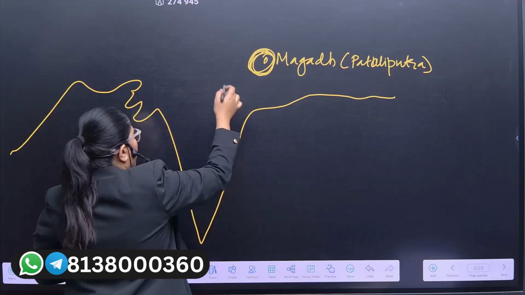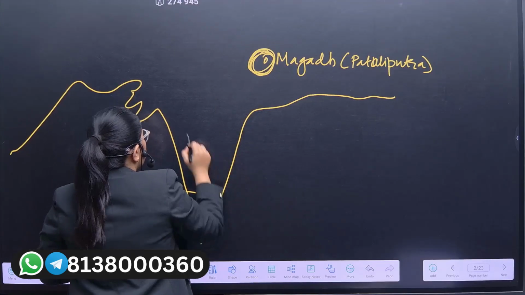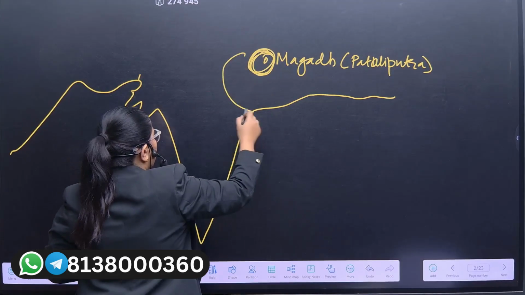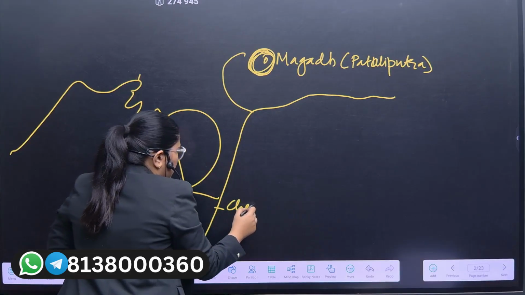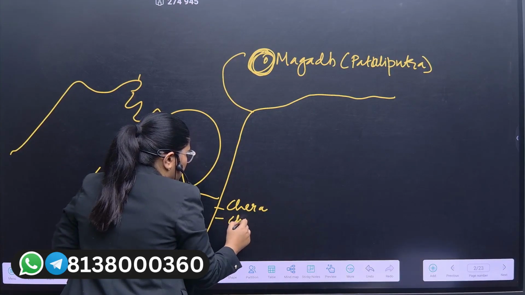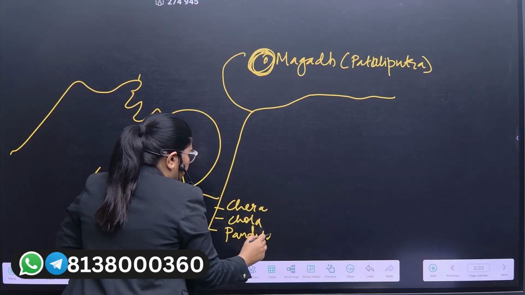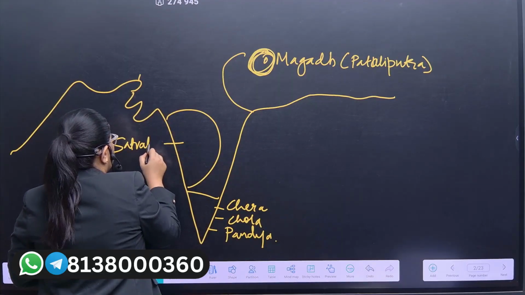But what happened once the whole Indian subcontinent was politically fragmented into Magadha, the Satavahanas, and in the south the Chera, Chola and Pandya? After that, here it was the Satavahanas during that time.